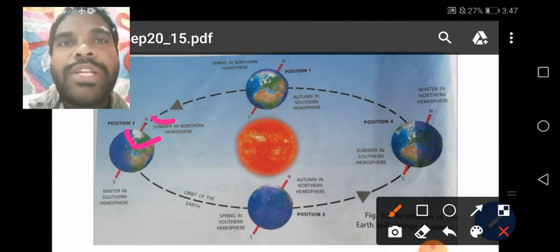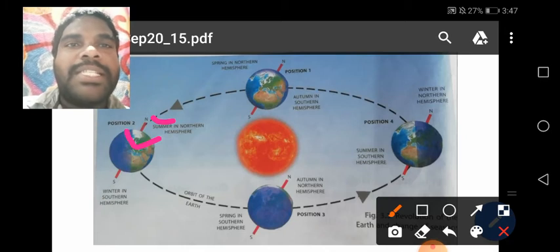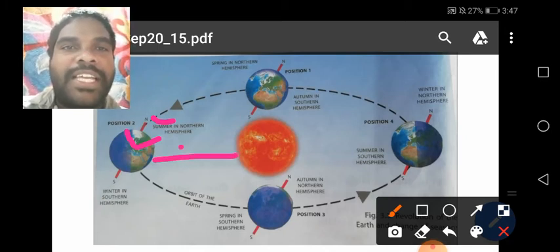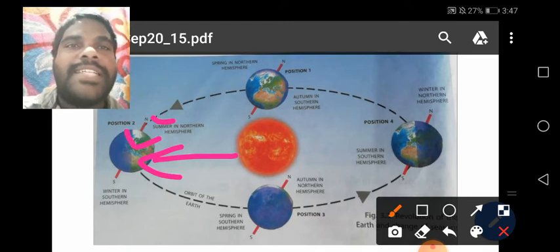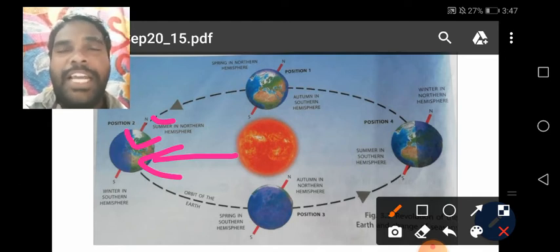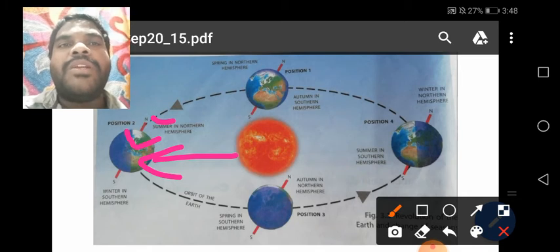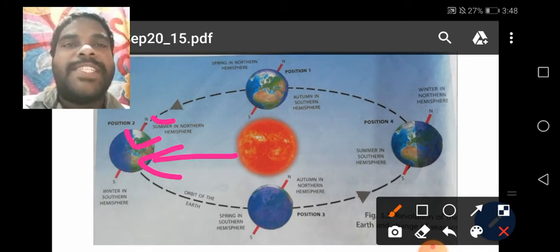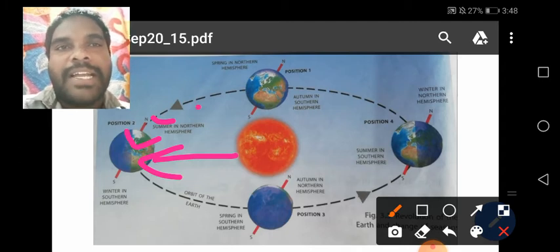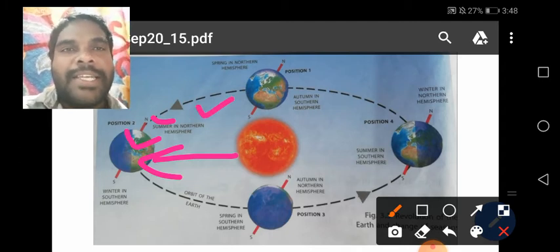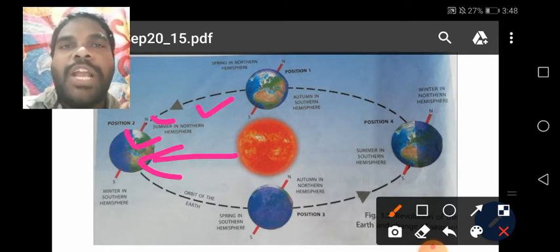The North Pole tilted towards the sun means the northern hemisphere receives the sunlight. Understand, children? In position number 2, the northern hemisphere receives sunlight, so which season is it? Summer season.